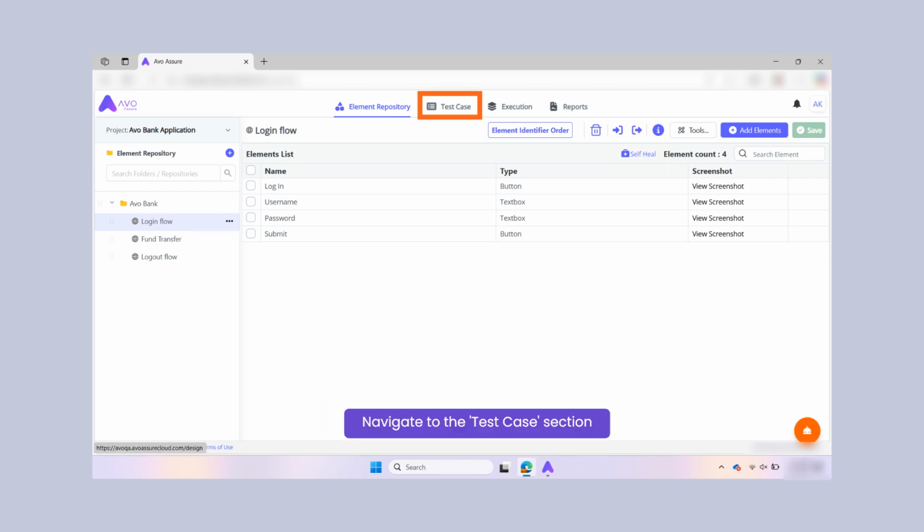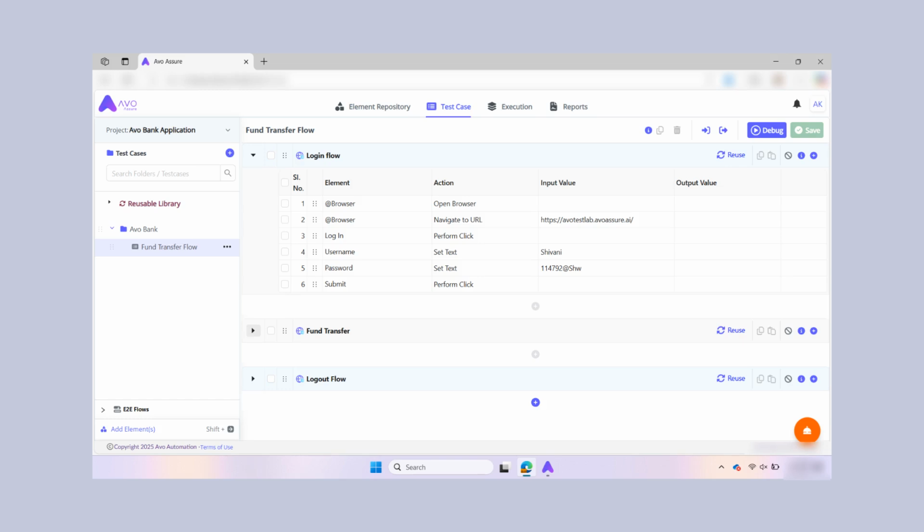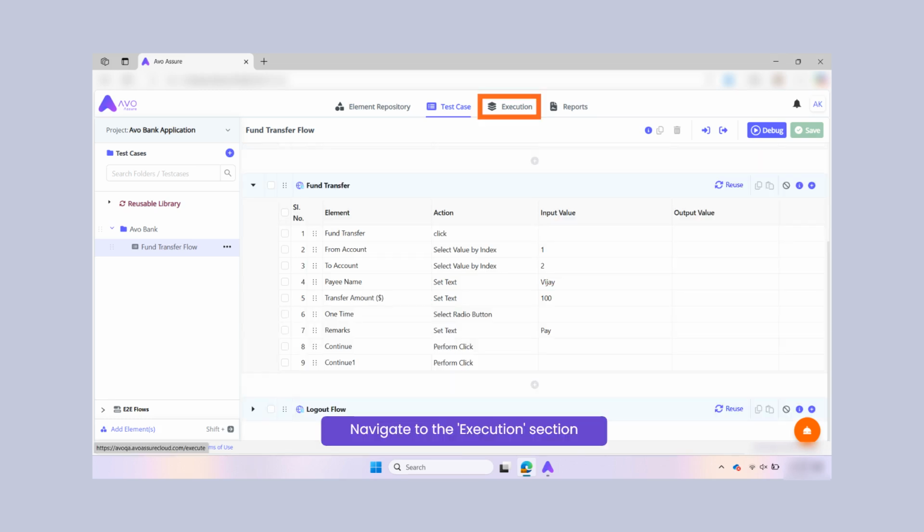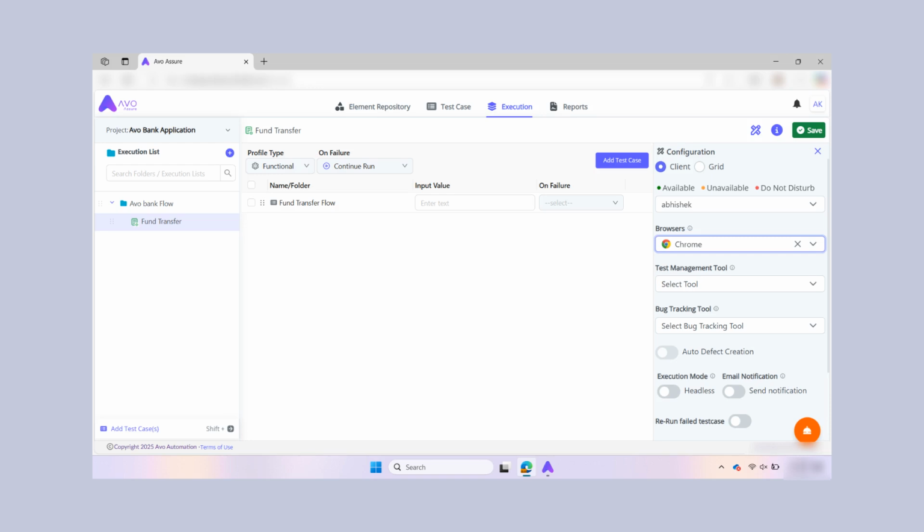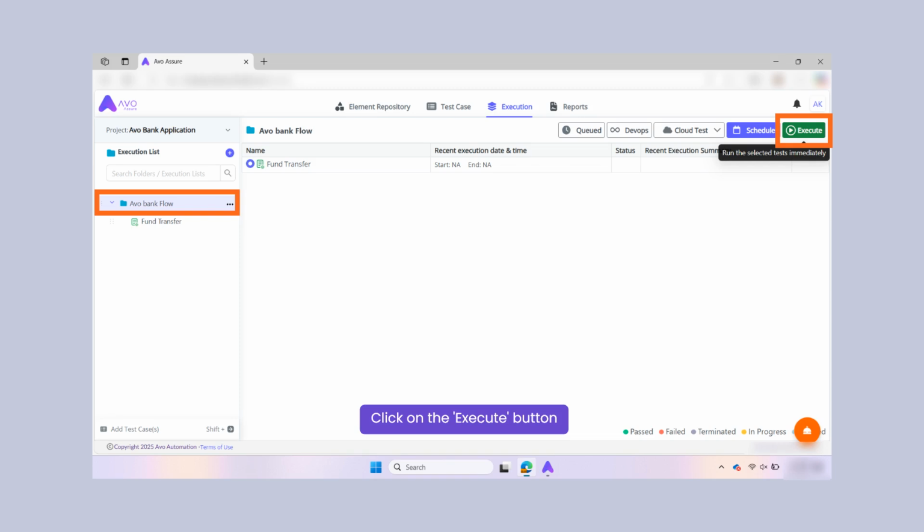Next, navigate to the test case section. Here we have already created the test case for this demo. Let's proceed with the execution. Click on the Execution tab. As you can see, we have already created an execution list. To initiate the execution process, first, select the folder labeled Avo Bank Flow, which contains the execution list. Next, click the Execute button.